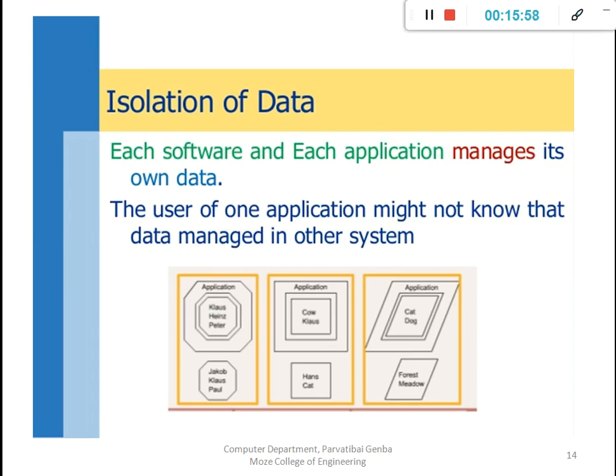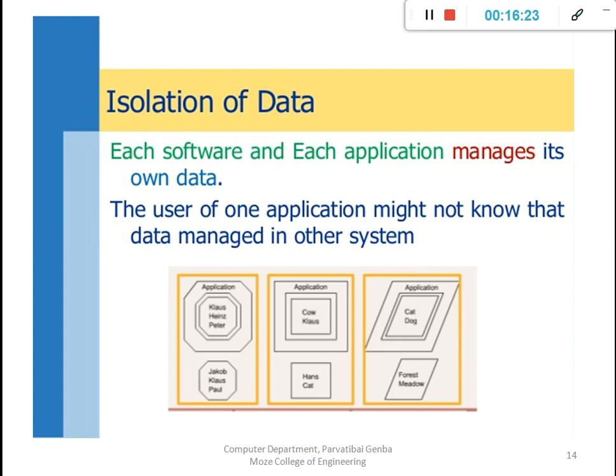Each software and each application manages its own data. For example, consider a Notepad, Microsoft Excel, and a Word file. If we create 10 records under the Word file, under the Excel, and under the Notepad,